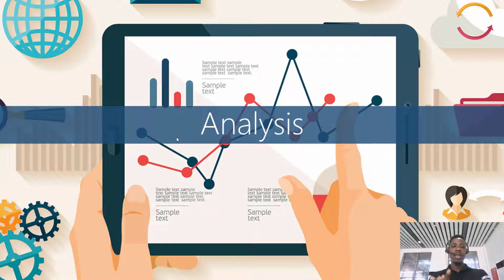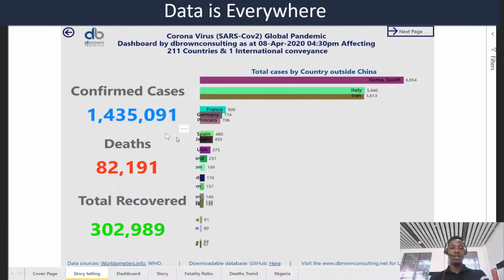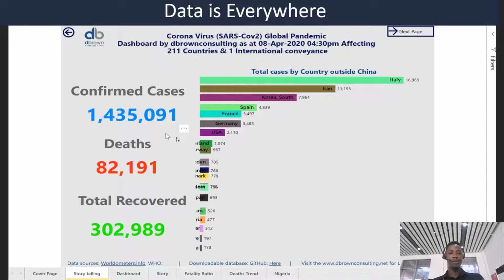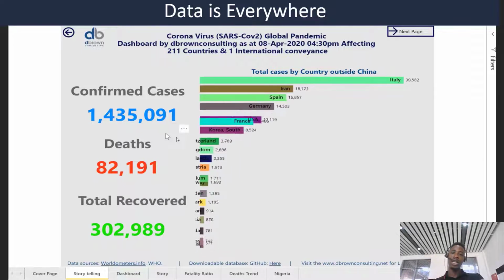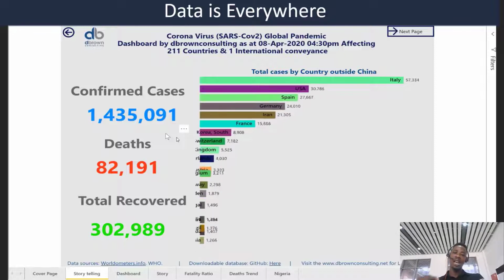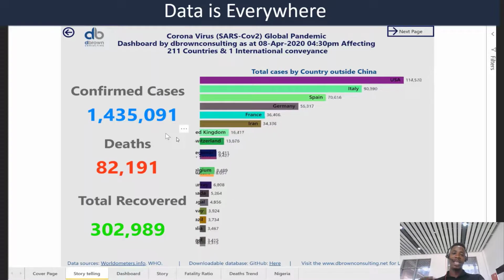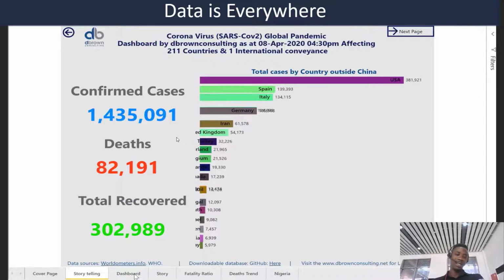Now, what is analysis? Analysis is just a way of making sense of that data, creating something interesting from that data that actually makes sense. If you look at my screen, this is a demo of one of the dashboards I've built in the past that shows how to analyze the COVID cases across the world. Looking at this, you will see the total confirmed cases, the total death cases, the total recovery cases, and the way countries are moving across different months and years regarding the number of people that have COVID. So this is strictly analytics, right?